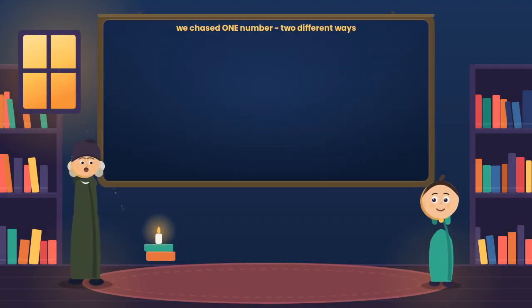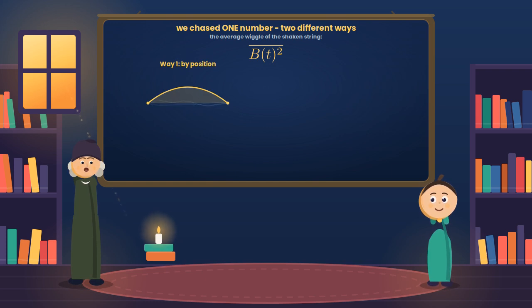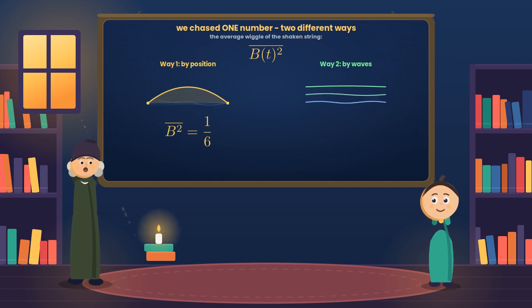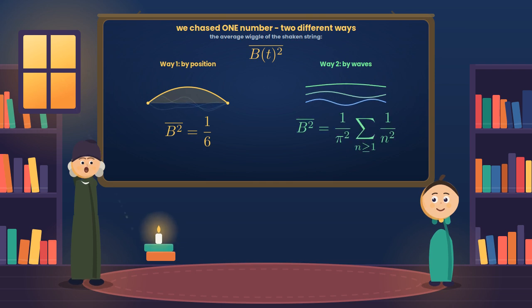Now let's take a breath and see the whole picture. Our entire quest was to pin down one single number, the average wiggle of the shaken string, and we pinned it down in two completely separate ways. In the first way, we thought of the string by its position, a random walk, pinned into a bridge, and the average of its height squared traced a gentle arch, whose area came to exactly 1/6. In the second way, we rebuilt the very same string out of waves, superposing harmonics, each with its own random amplitude, and adding up their energies gave 1/π² times the sum of 1/n².